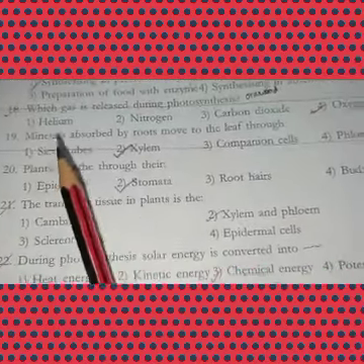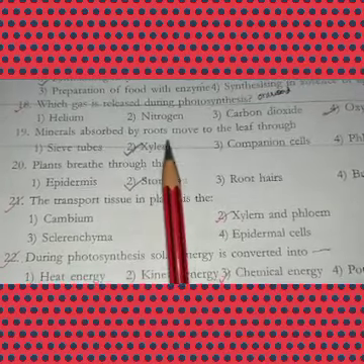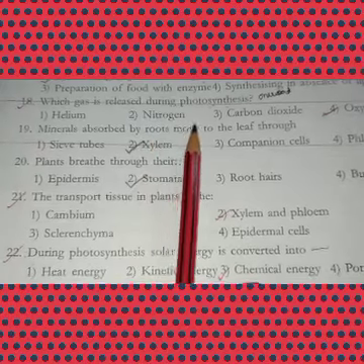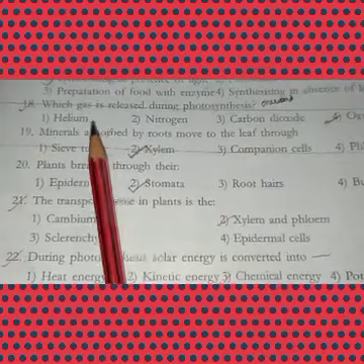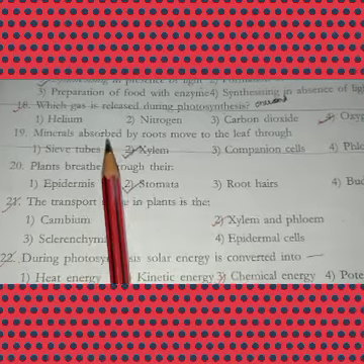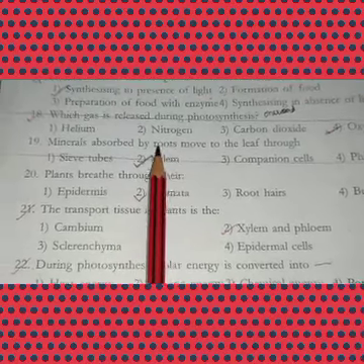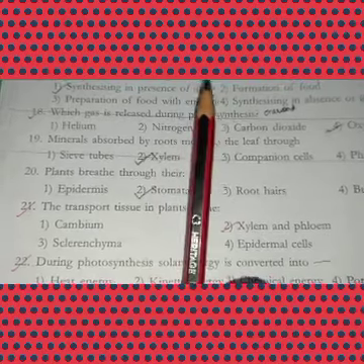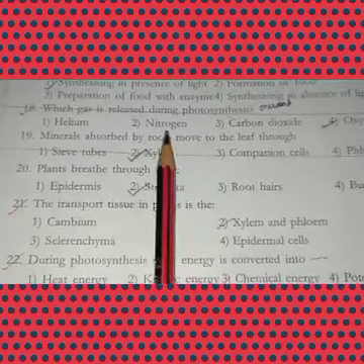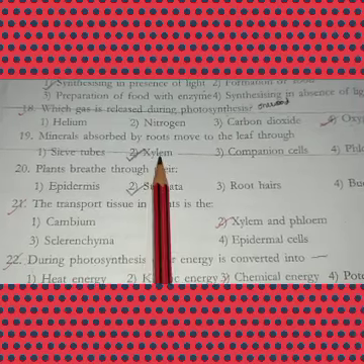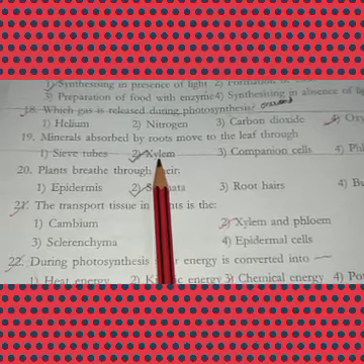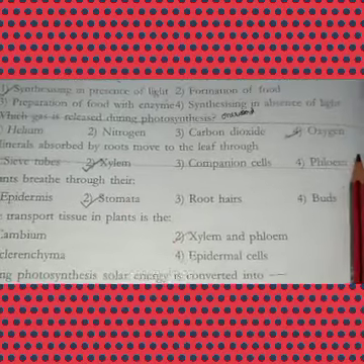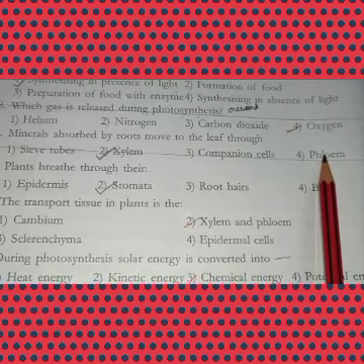19th question. Minerals absorbed by roots move to the leaf through. So water and minerals will be absorbed by the roots. Roots will send the water and minerals to the plant, the shoot system. So which part will transfer it? The answer is xylem. Xylem will transport the water and minerals. Phloem will transport the food materials.